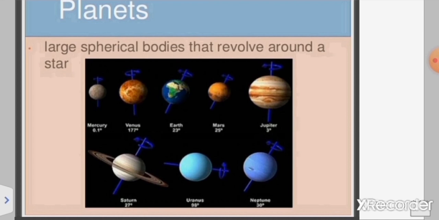And now the planets are further divided into two types. First one is the inner planets, and second one is the outer planets. Mercury, Venus, Earth, Mars are considered the inner planets, and Jupiter, Saturn, Uranus and Neptune are considered the outer planets. And there is one asteroid belt between the inner and the outer planets. First the inner planets are arranged, then the asteroid belt, and then the outer planets.